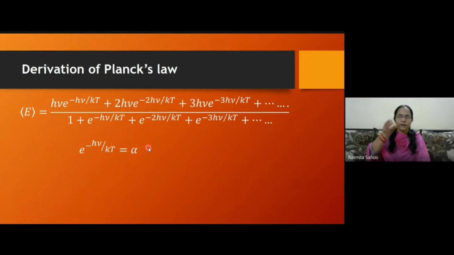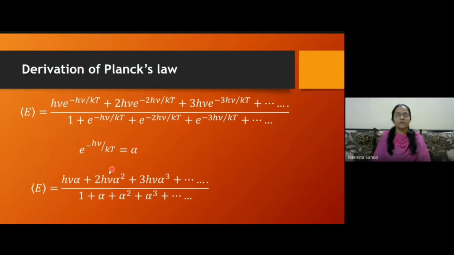Just to make the calculation simple, if you look at this, you may get afraid, what is this? Just to make it easier to visualize, if you see a small thing, you can think this is easy, but if I put such a big expression, then you find that it is very hard. So for that I make a substitution, alpha in place of e to the power minus h nu by kT. By substituting this, I can write this as h nu alpha, 2h nu alpha square, like that.